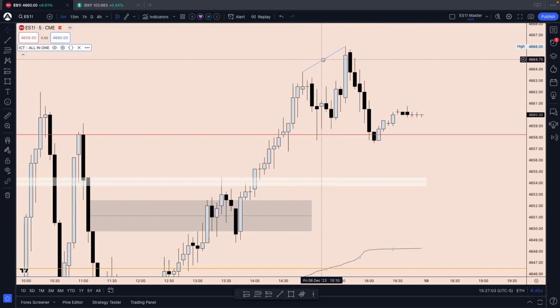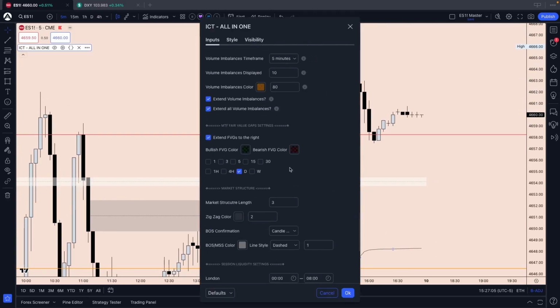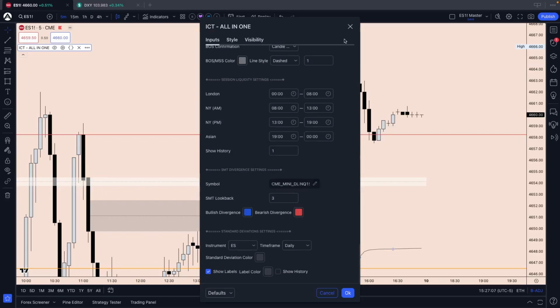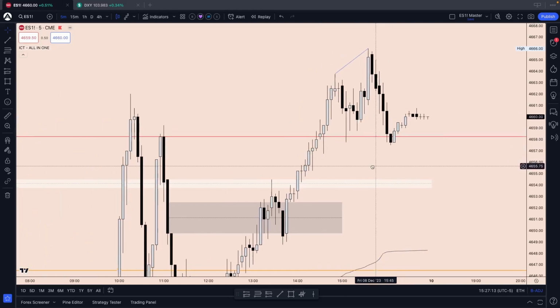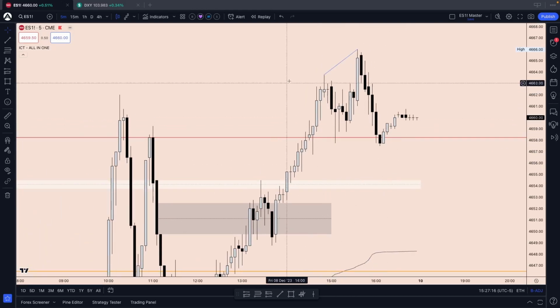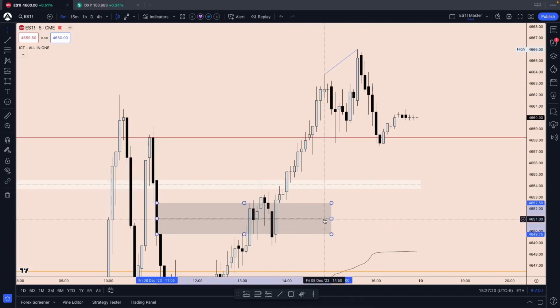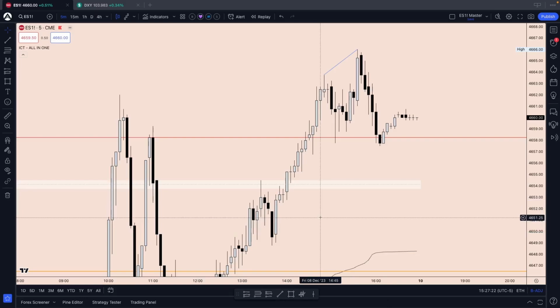Right here we actually have SMT divergence using the ICT all-in-one indicator between the S&P and Q. And yeah, we already spoke about that on a 5-minute time frame. We didn't shift structure. So we will see. Could be a potential head and shoulders setup here for a short-term retracement. We will see how that plays out.